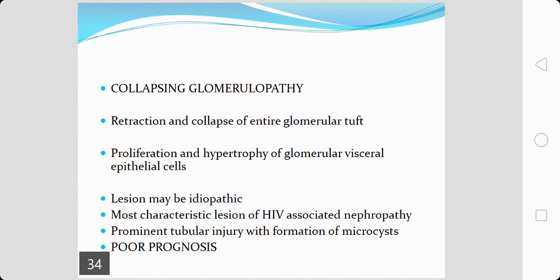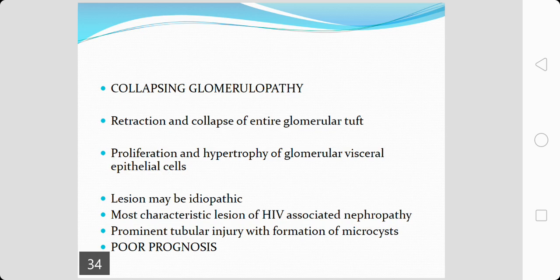There is a distinct variant of focal segmental glomerulosclerosis known as collapsing glomerulopathy. Here there is a retraction and collapse of the entire glomerular tuft along with proliferation and hypertrophy of glomerular visceral epithelial cells. This collapsing glomerulopathy can be idiopathic, but it has been documented as the most characteristic lesion of HIV associated nephropathy.